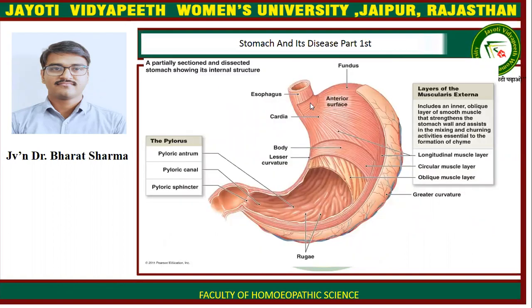Here is a diagram showing all the structures. Here is esophagus, here is cardia which is connected to the esophagus, here is fundus, this is the greater curvature, this is the lesser curvature, this is the body of stomach, the pyloric antrum, pyloric canal and pyloric sphincter connecting with the duodenum.